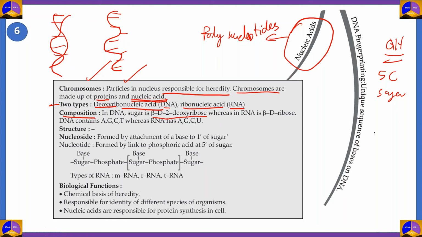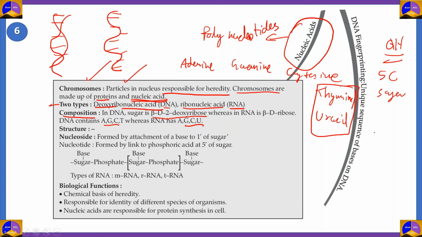Another difference between DNA and RNA occurs in the nitrogenous bases that are present. In nature and in nucleic acids, you basically have 4 nitrogenous bases: adenine, guanine, cytosine, and thymine/uracil. So the difference is in this part.